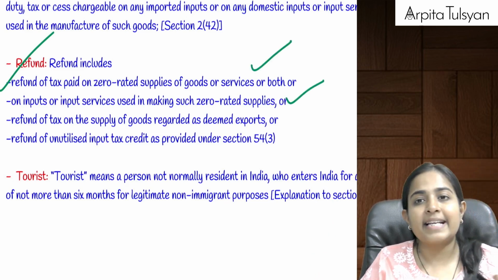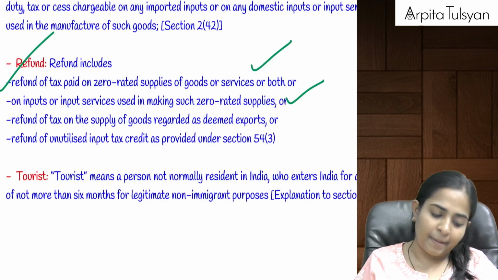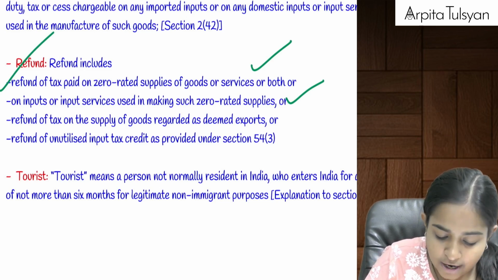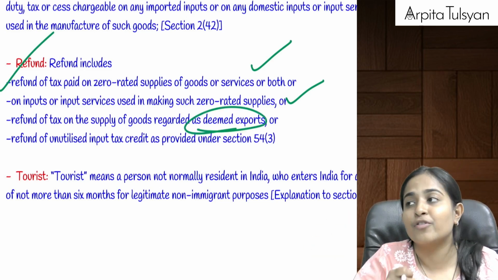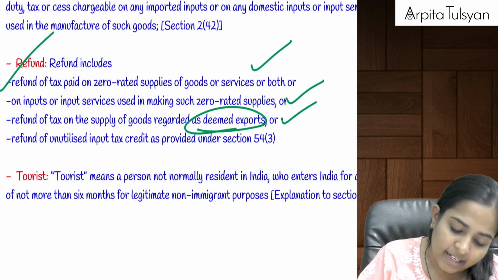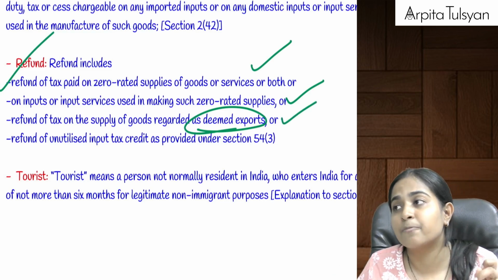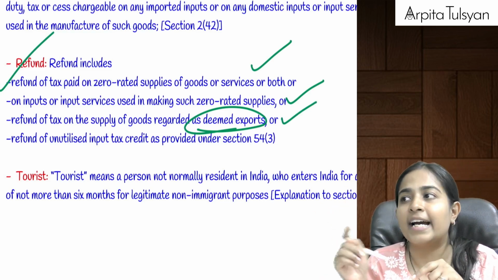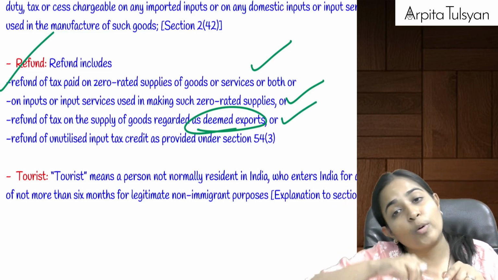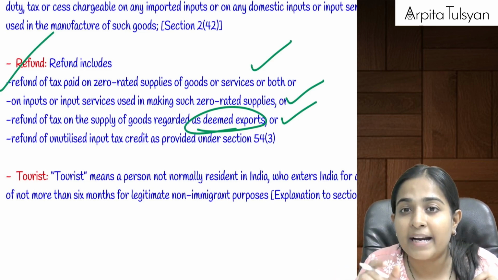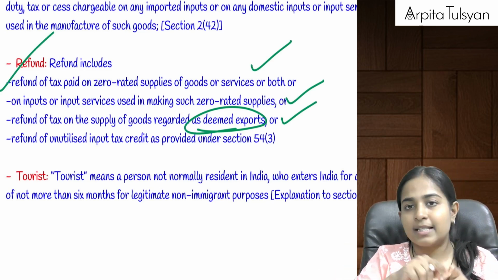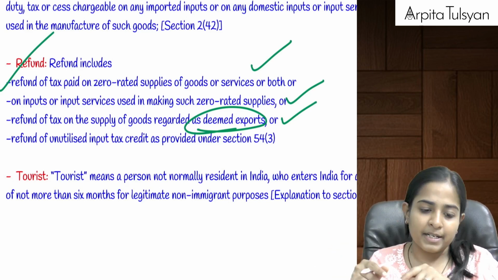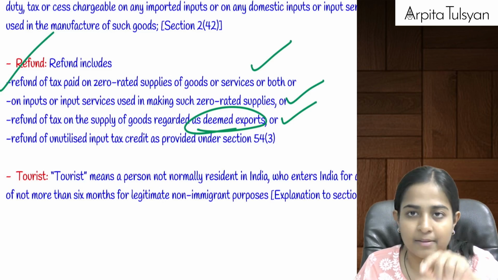Or suppose if there is any input tax credit on such zero rated supply, you will get a refund of that. Or suppose you have paid any tax on supply of goods which was considered as deemed supply, you will get a refund of that. Deemed supply, do you recollect that? Deemed exports, any supply which we have done against the other person's advance authorization, against EPCG, or any supply done to an export oriented unit, or any specific supply done of gold by bank or PSU, that was considered as, even if we have sold it in India only, then too that was considered as deemed export. So any tax paid on such supply will also be coming under refunds.